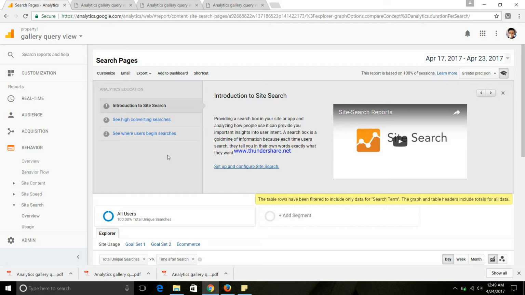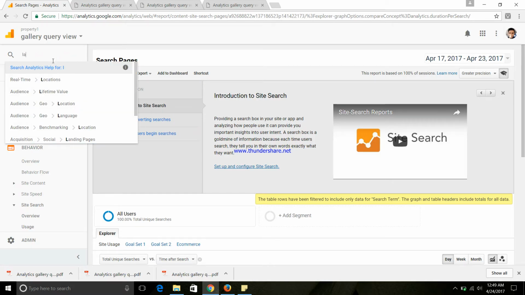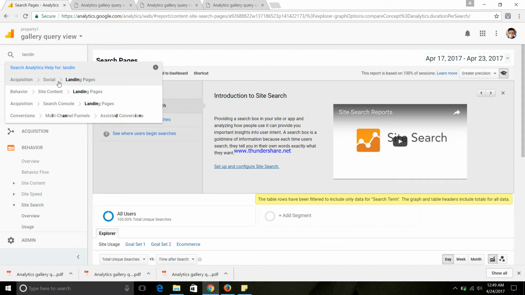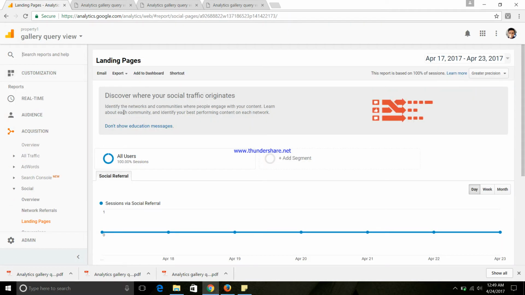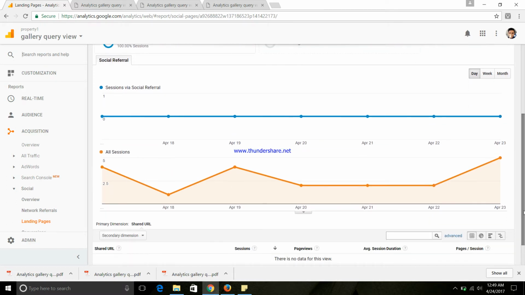Other than that, we have landing pages in social, which shows how many users have landed on our website because of social referral links.